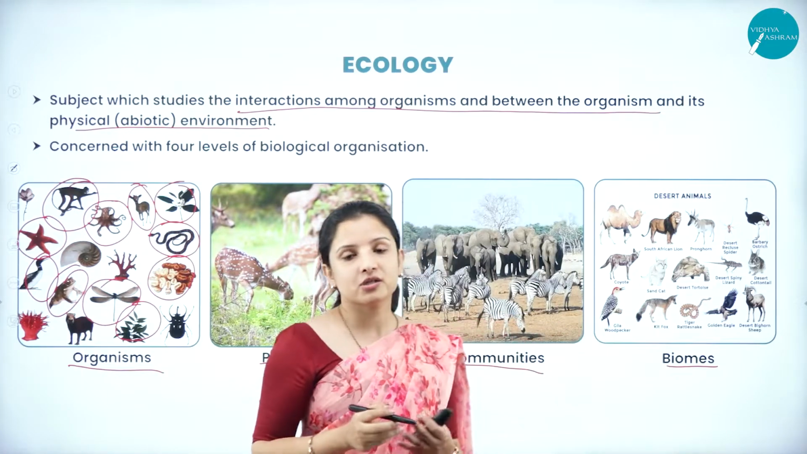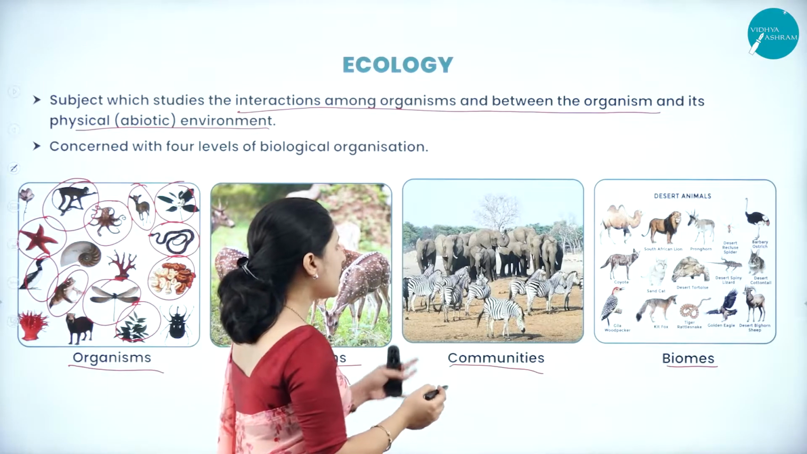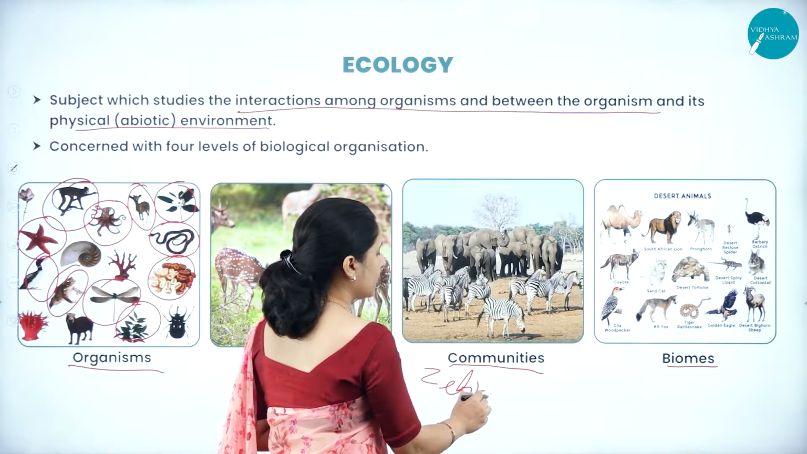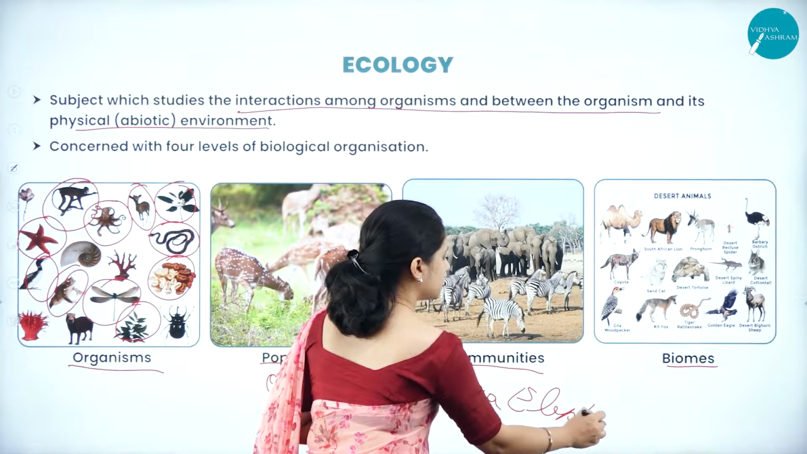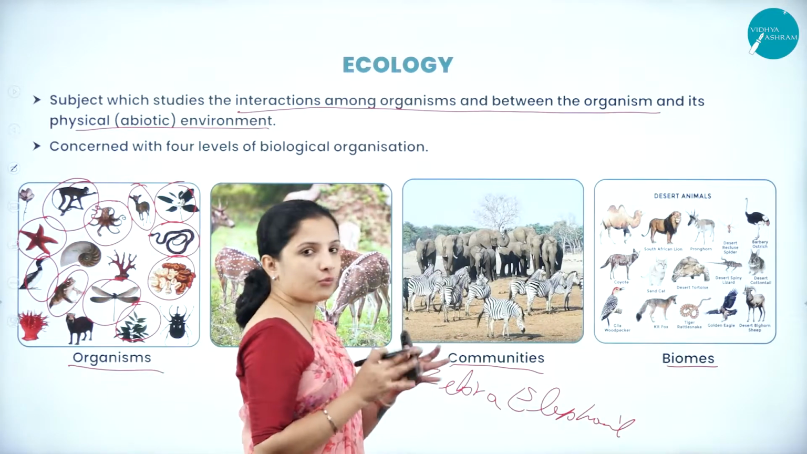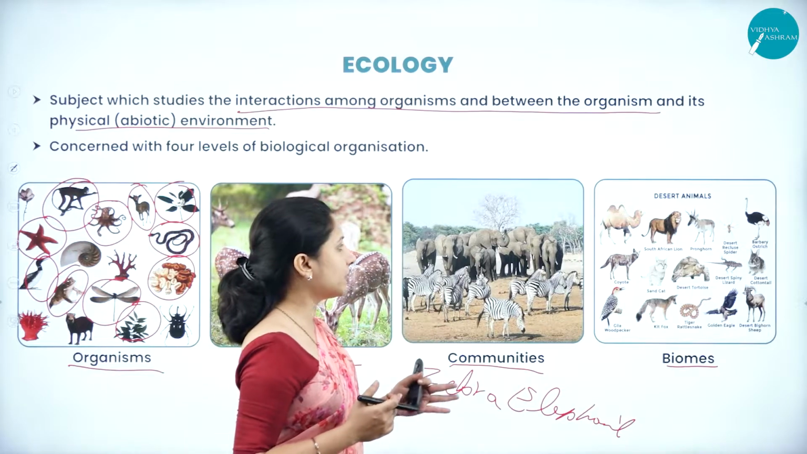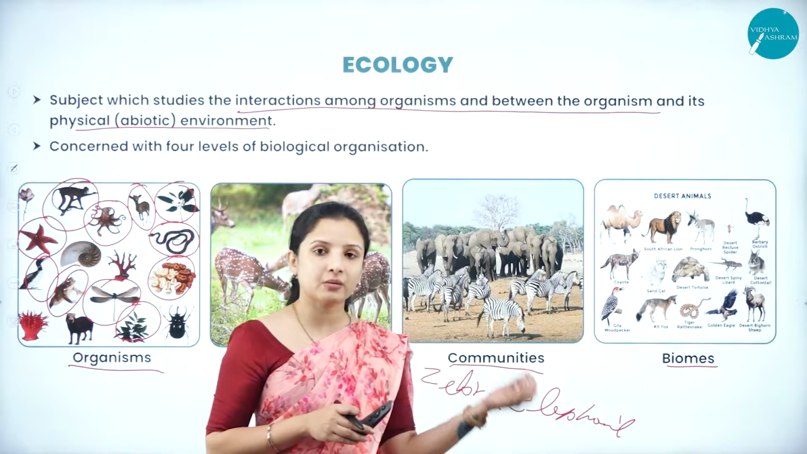Next, these populations come together. Each of these populations comes together to form a community. Here you have a community of zebra and a community of elephants. In this picture, you can see the community of zebra and the community of elephants form groups and live in that particular habitat. So it is a community. Next, these communities together form the biome.